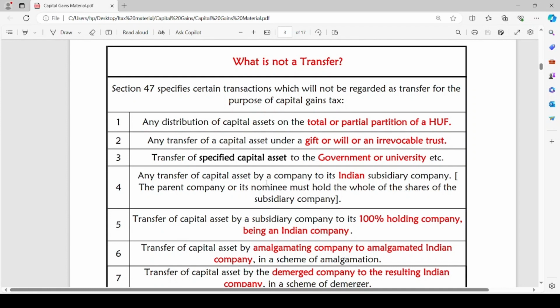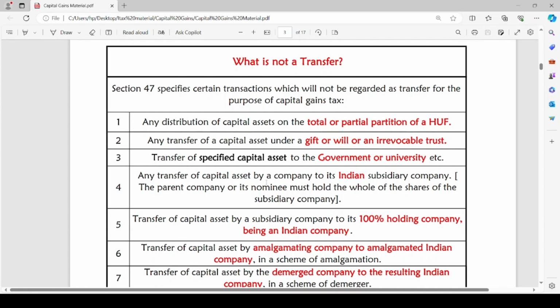In such a case, there will be no taxability against the previous owner on such transfer. But when such asset is transferred by the other person, the one who has taken the gift, when such person transfers the capital asset, the capital gains arises and such capital gains will be taxable.